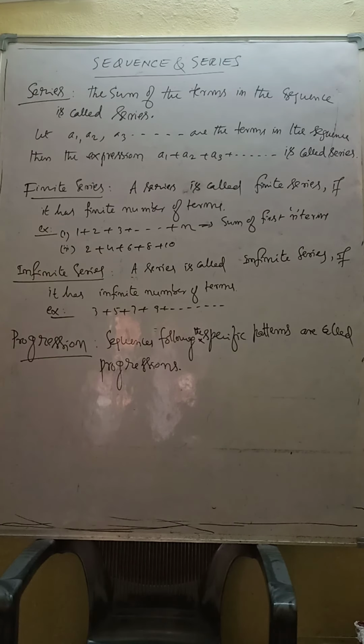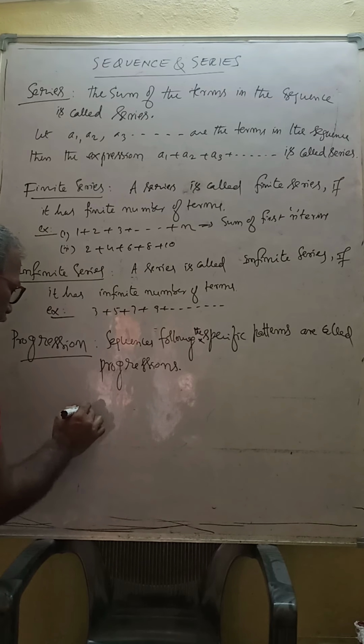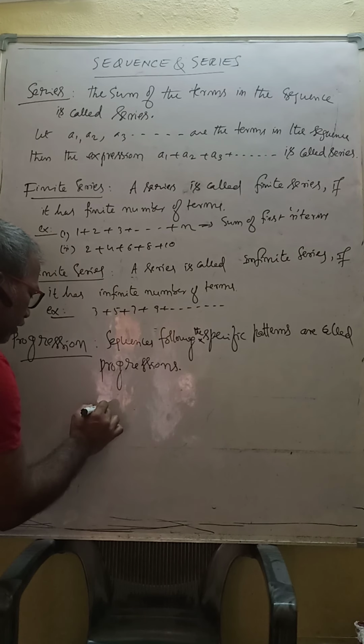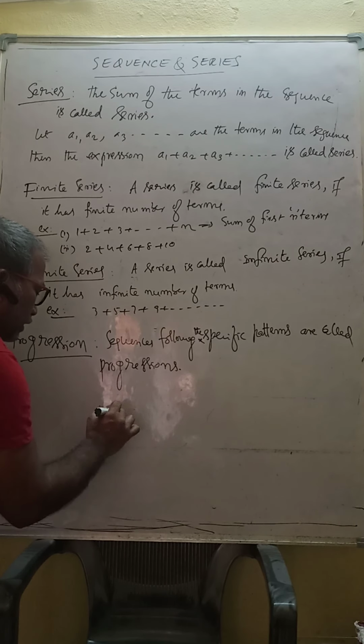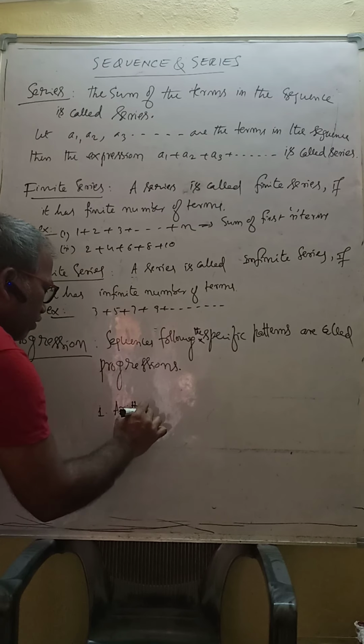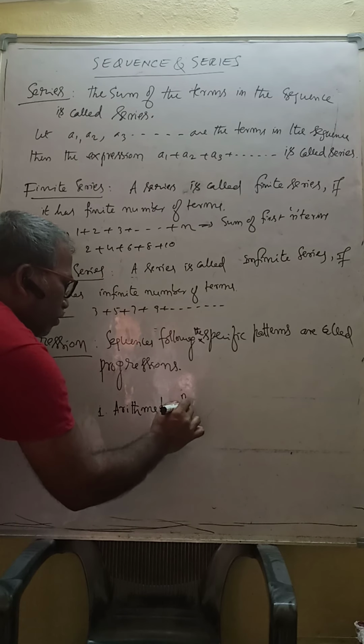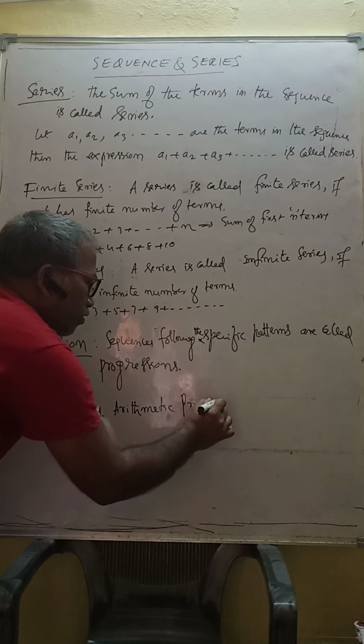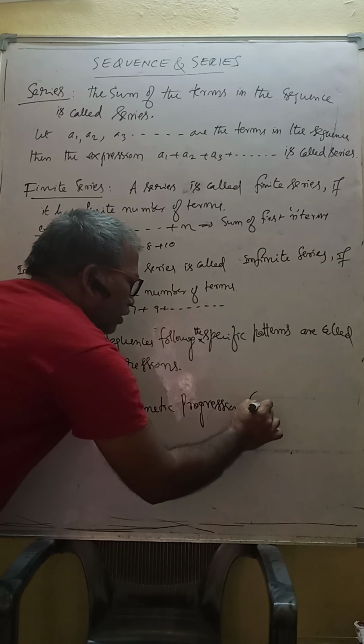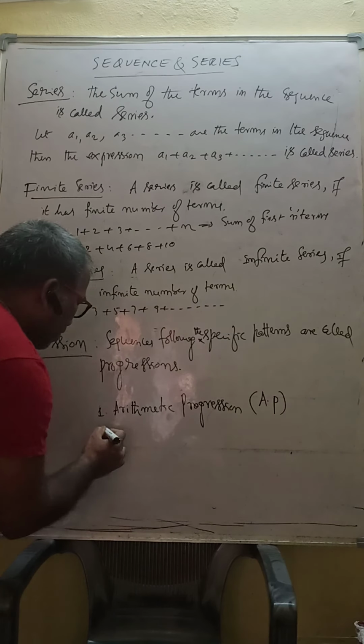These progressions are of different types. Types of progressions: number one, arithmetic progression, in general written as AP.